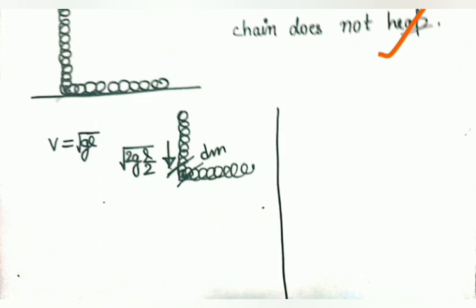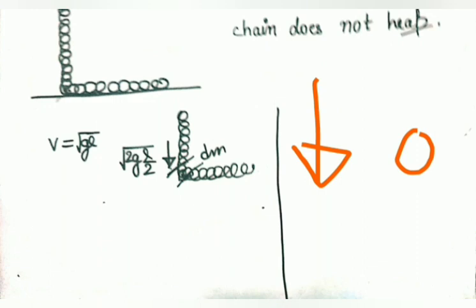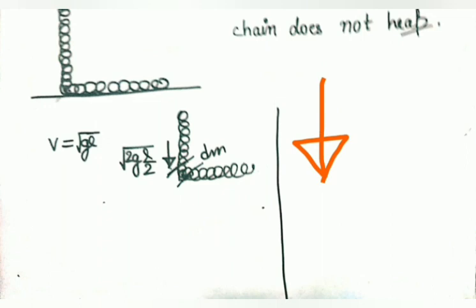You see that the chain is coming down, it must be having some velocity here, and now it is at rest. So the momentum that was there earlier was in the downward direction. Now it ceases to zero. What does it mean? I'm talking about the dm mass. It means that there is some force which is changing the momentum from the downward direction to zero.